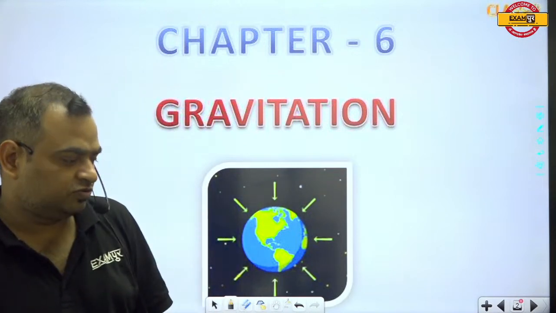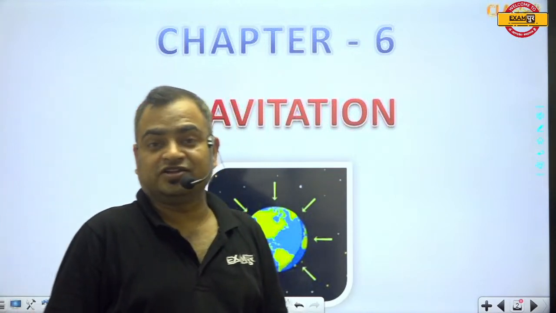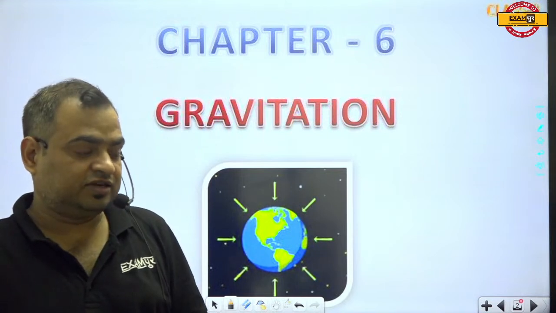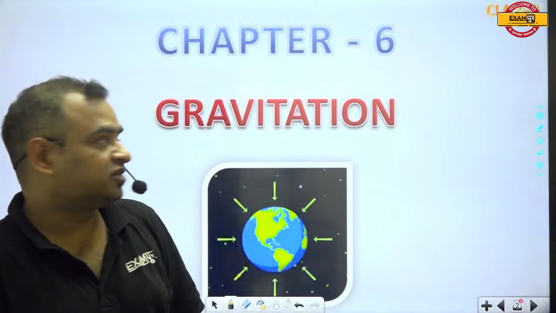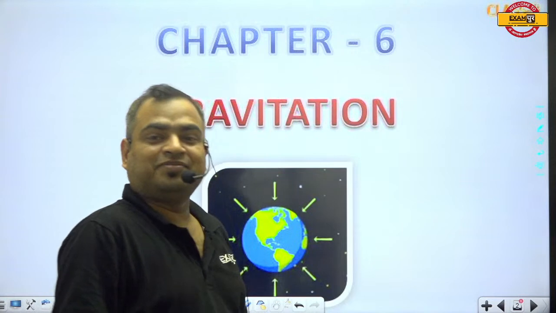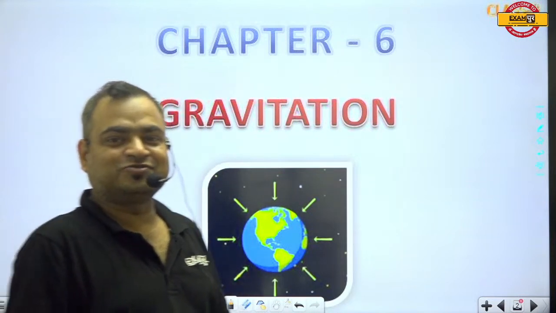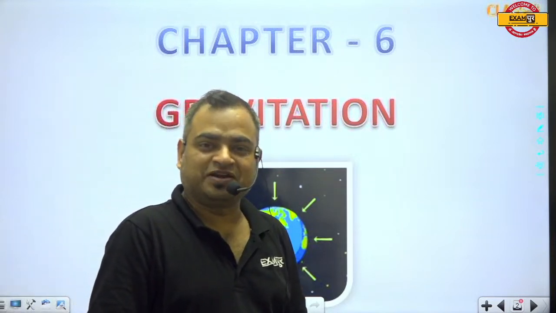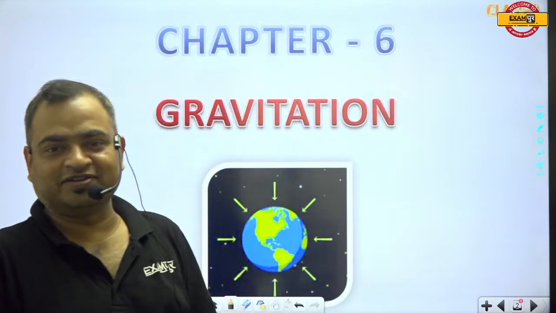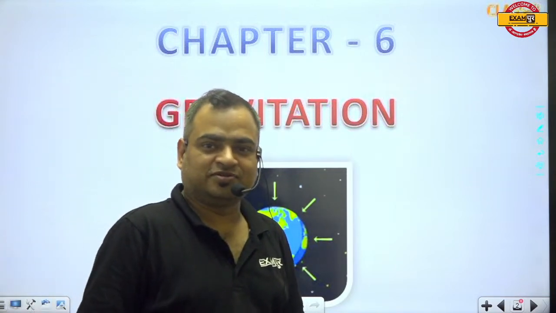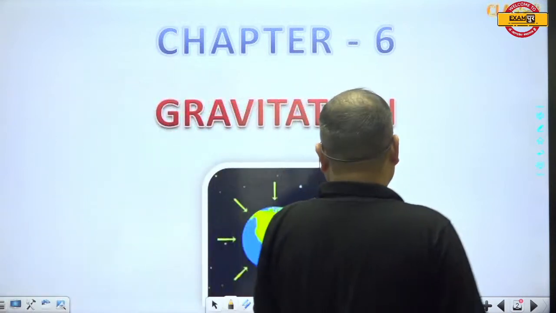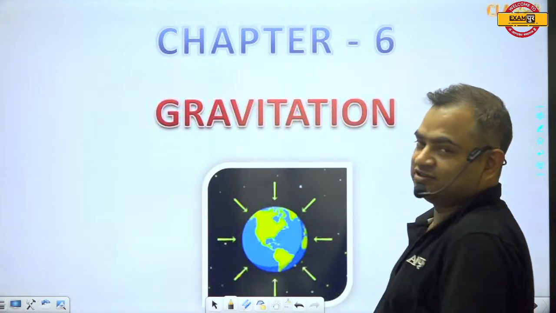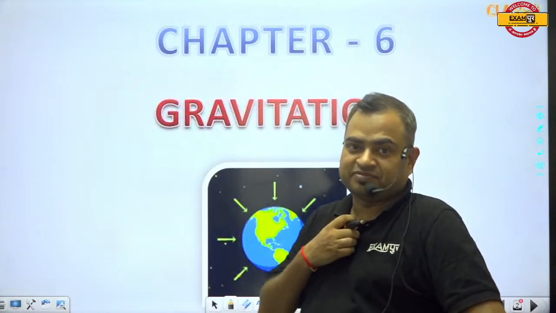Actually, according to Indian history, Indian scientists were the first, but they failed to write down all the things. That's why when Newton came into existence and explained gravitation, everybody accepted it, because he was able to read and write and he gave data.